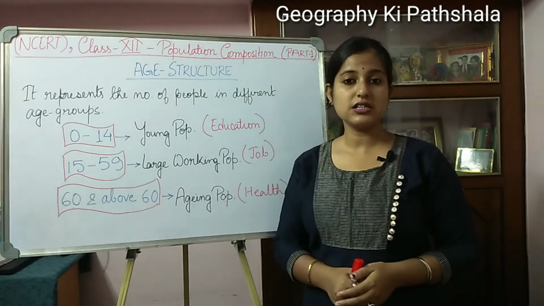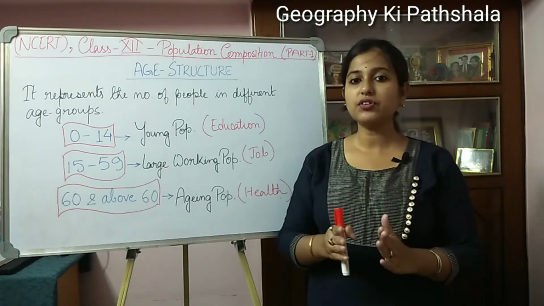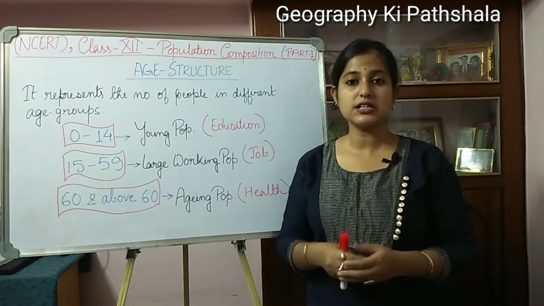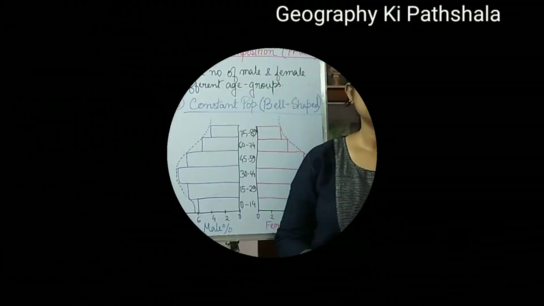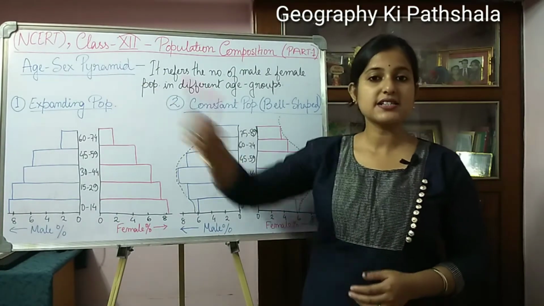And next, 60 and above is the aging population. So the government has to think about their health facilities, life insurance facilities, and all these sorts of things. Now let's come to the next point, which is the age sex pyramid.